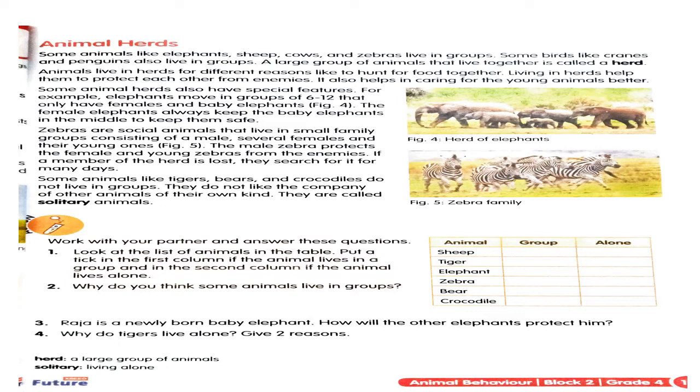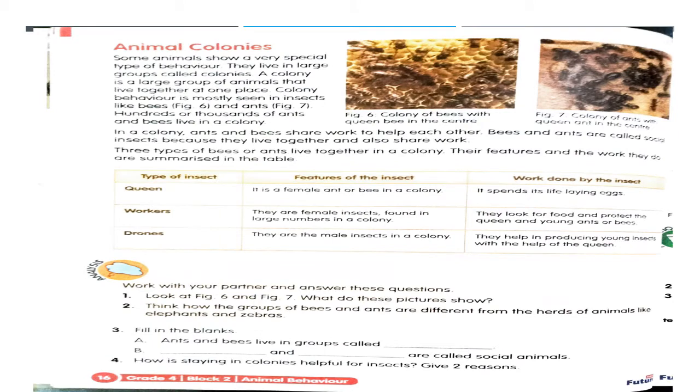Okay children, now moving on to the next page. Animal colonies. What are colonies, children? Some animals, it might be insects or other animals, live in very, very large groups.